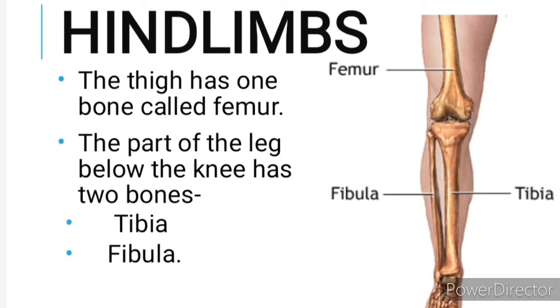Now the part of the leg that is below the knee, that is the lower leg, the lower part of the hind limbs, is again made up of two bones, that is tibia and fibula. So tibia and fibula make up the lower leg, that is below the knee till the feet.